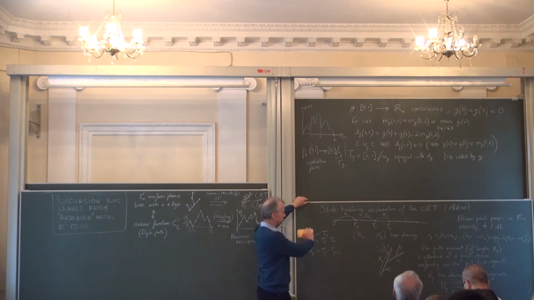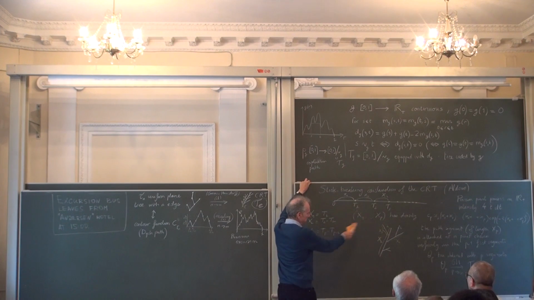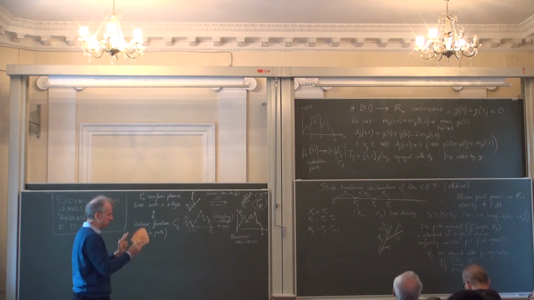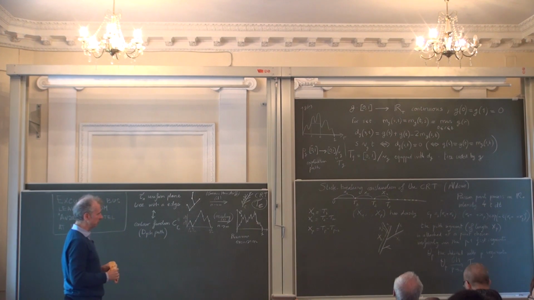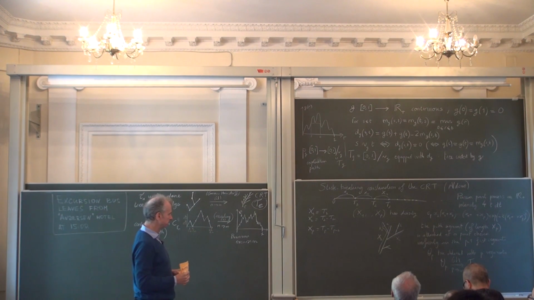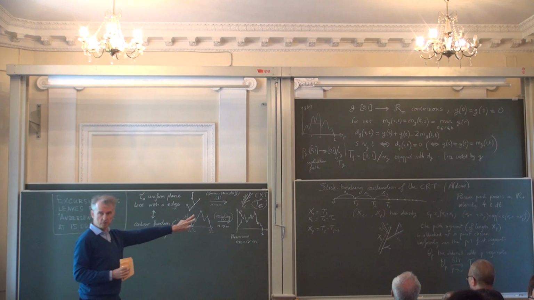Okay, maybe I will not say more about that. These are very nice results, but for us, it's just to get a better intuition of the CRT, which is going to play a very important role in the construction of the Brownian map I'm going to describe. Okay, no question about this?